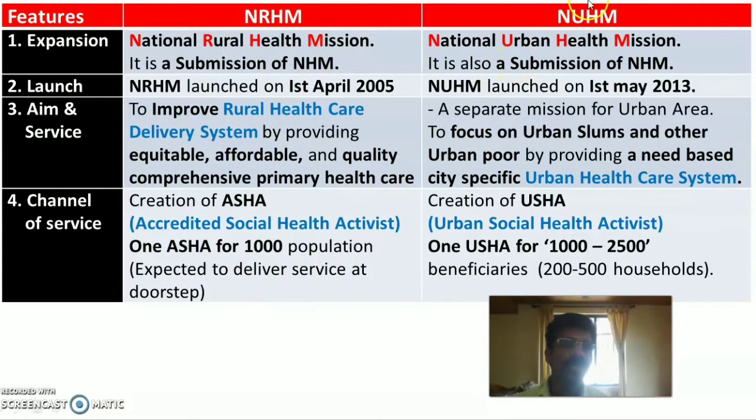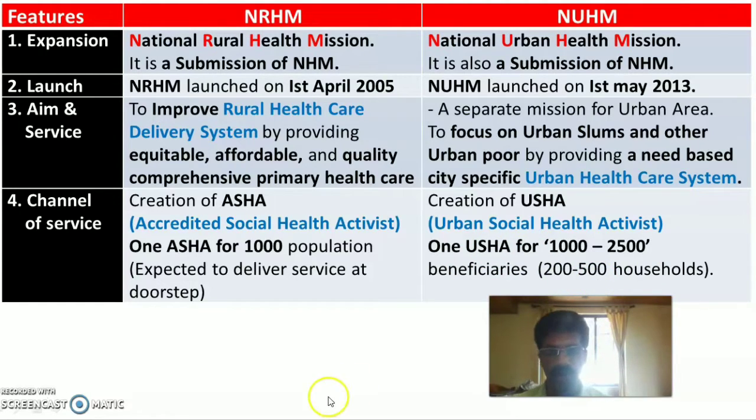In the National Urban Health Mission, the Government of India created USHA, the Urban Social Health Activist, to render health services to urban poor or urban slum people. One USHA worker covers a population of 1000 to 2500. In short, one USHA worker is responsible for 200 to 500 households or families in the urban slums.